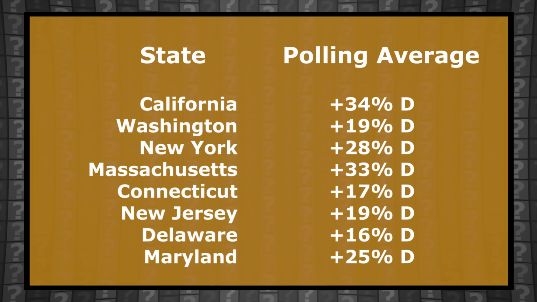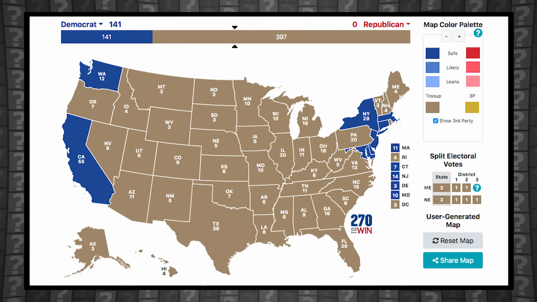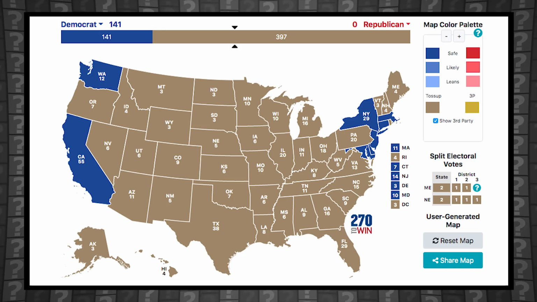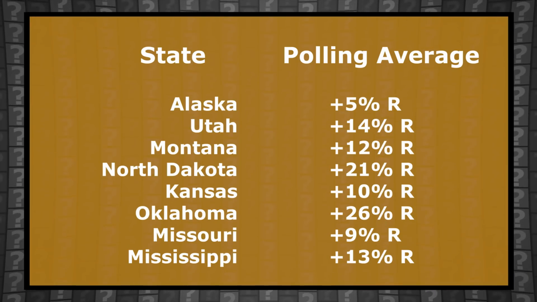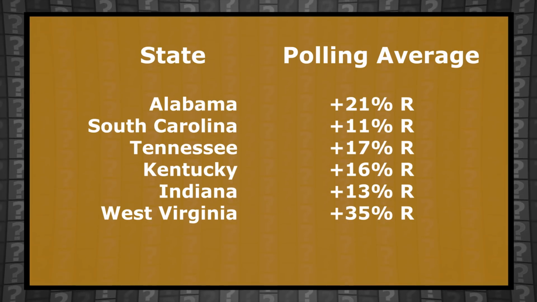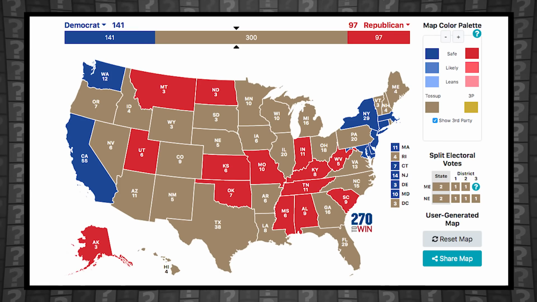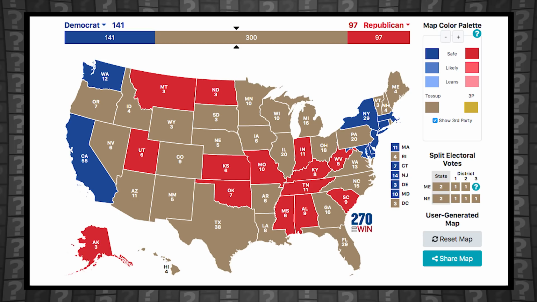Adding all of these states to the map gives the Democrats 141 Electoral College points. Next, we do the same for Republicans, adding historical Republican strongholds where we also have at least some polling data to support the precedent. This gives Republicans a starting point of 97 Electoral College points.